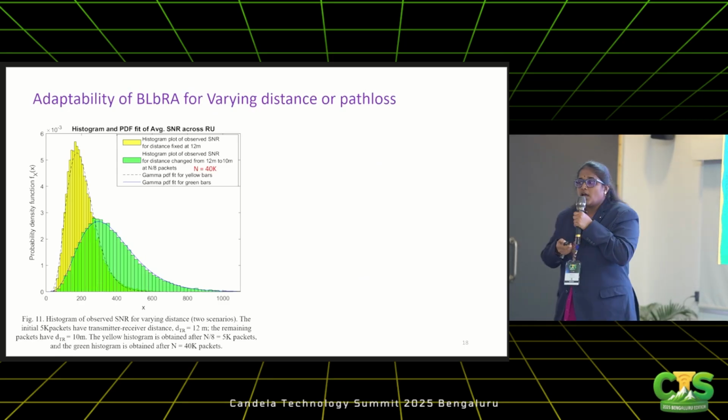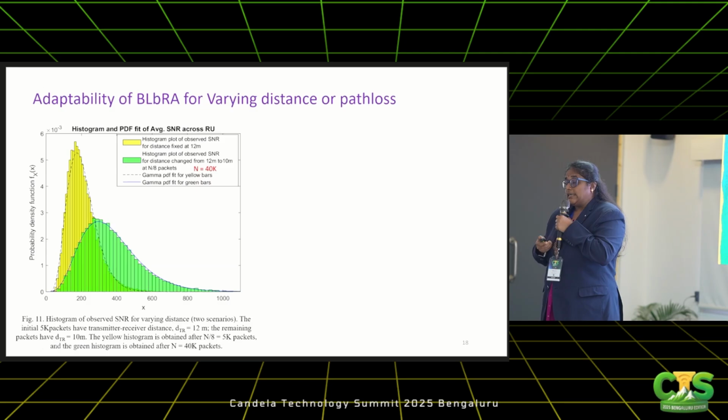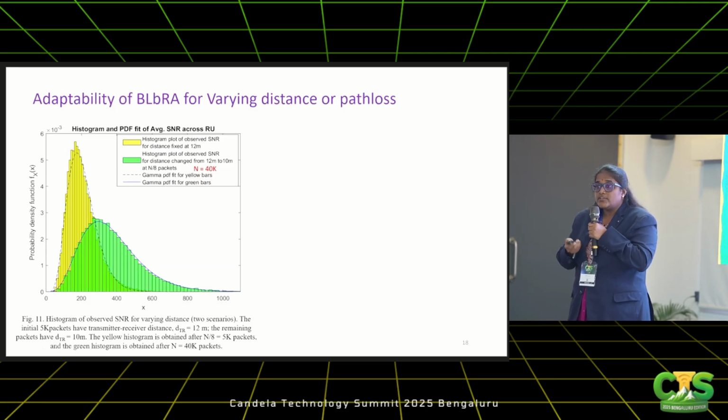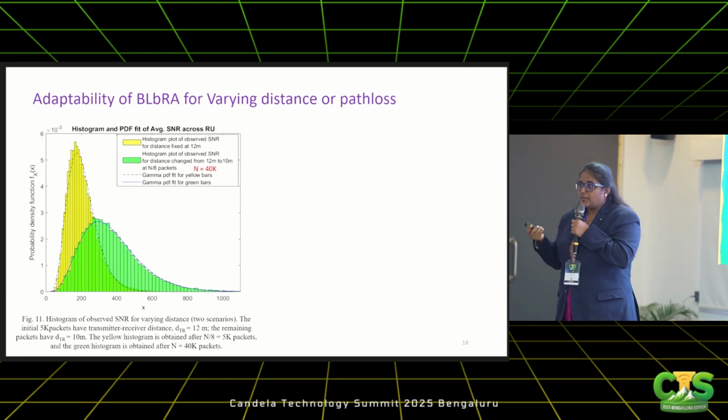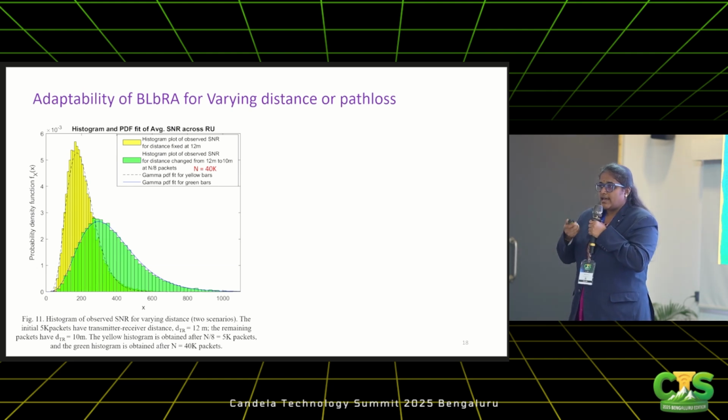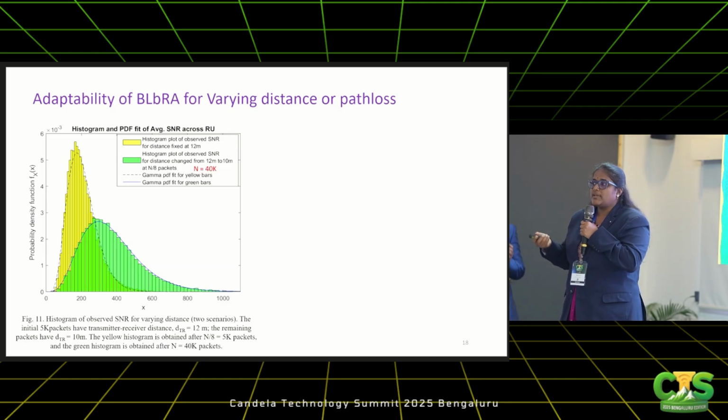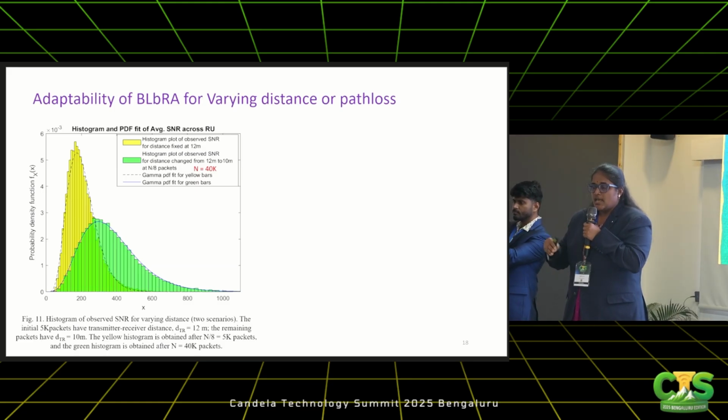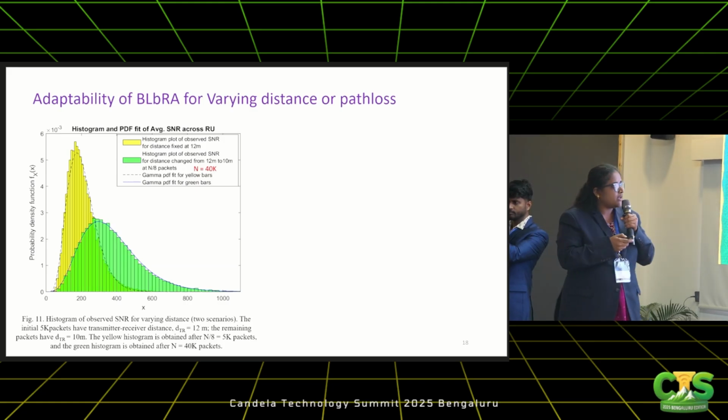Next we wanted to check adaptability. The key metric to evaluate a rate adaptation algorithm is the convergence time to its optimal MCS. Convergence time is the time taken for the rate adaptation to choose the optimal MCS whenever there is a sudden change in the wireless environment. Say the path loss changes: when a user moves from one place to another, the path loss changes and the receiver SNR changes. Obviously the transmitter cannot keep transmitting the same MCS. It has to adapt quickly. So the question is how quickly it adapts. That is the convergence time, and ideally it has to be low.